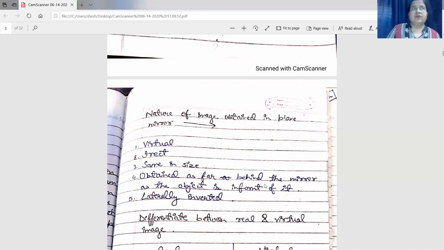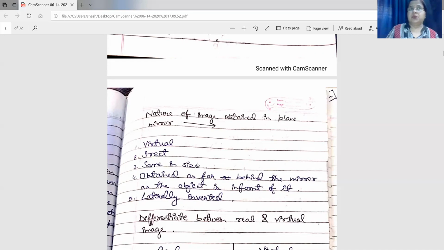You just stand in front of a mirror. You will find that if you are standing, your head is up and legs are down, the image is also in the same position. So it means that it is erect. All erect images here are virtual. And you will find that the size of the image is the same as that of the object. Then it is formed as far behind the mirror as the object is in front of it. What does it mean? The distance between the object and the mirror is the same as the distance between the image and the mirror.